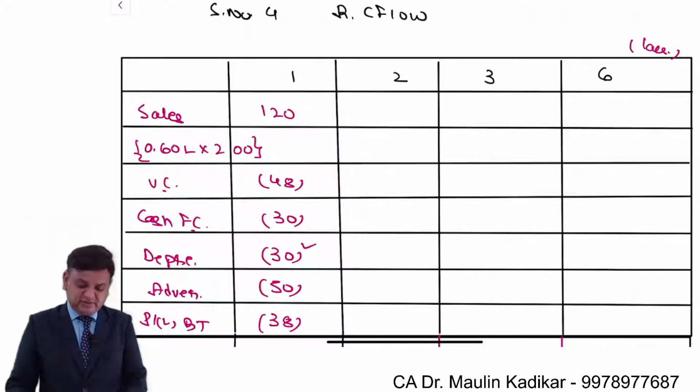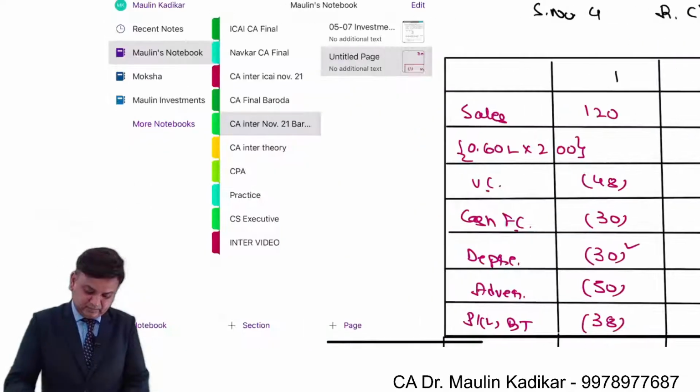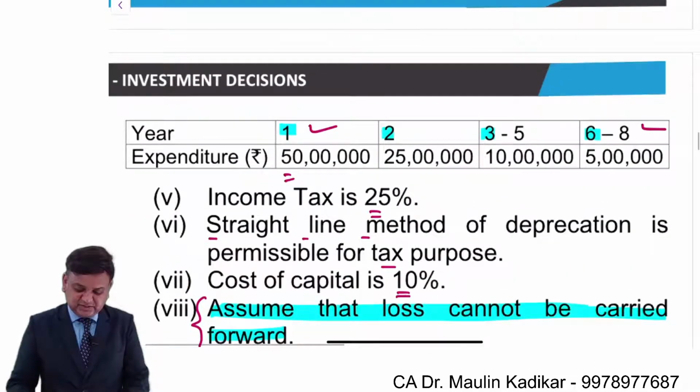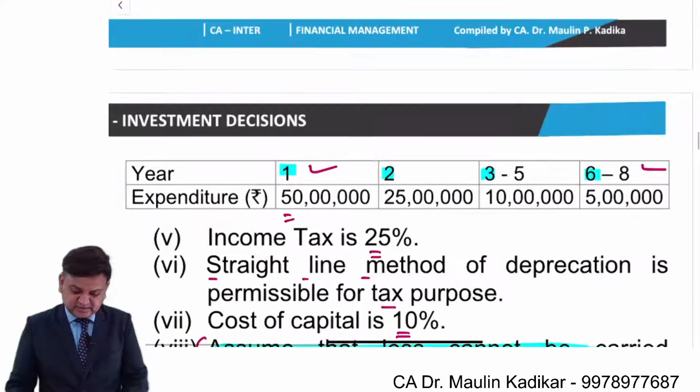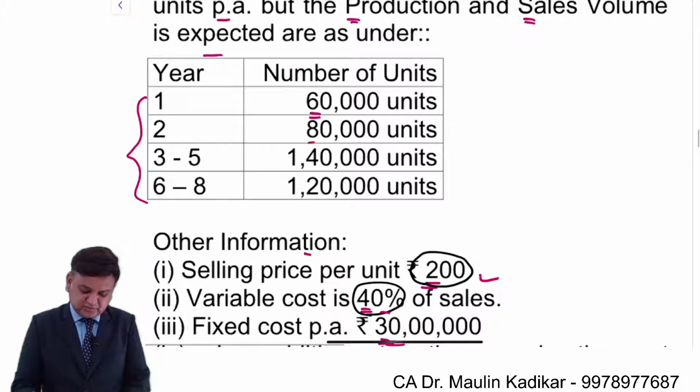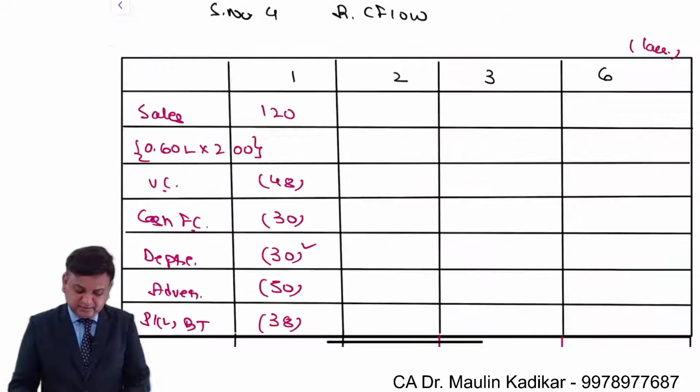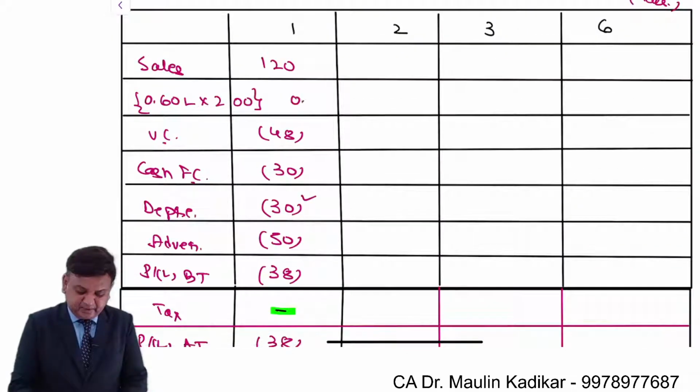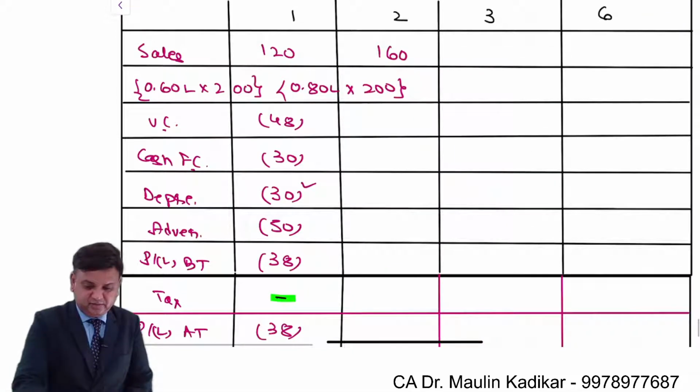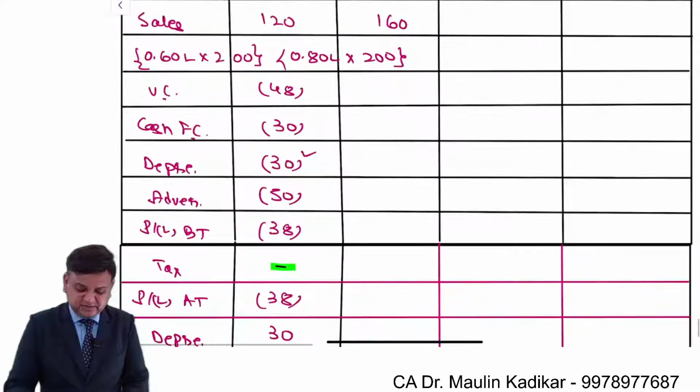So let us do answer for the second year. As far as the sales units are concerned, it is 80,000 number of units. Please write an answer along with me. 0.8 lakh into 200. So it is 160 lakhs. 160 into 0.4, that is 64 lakhs.